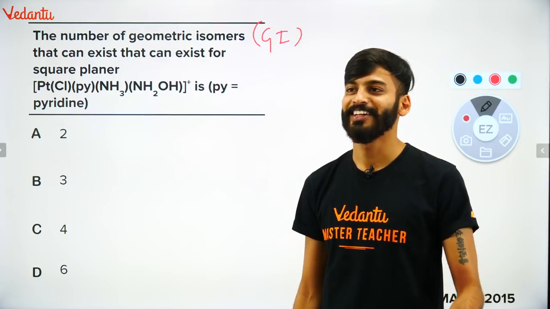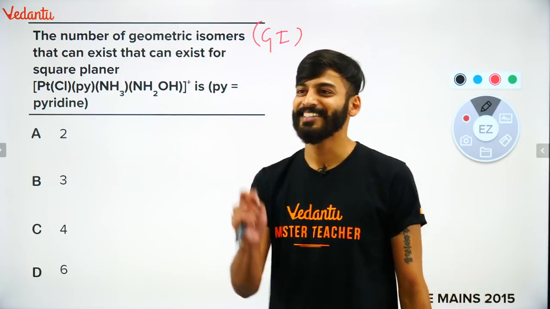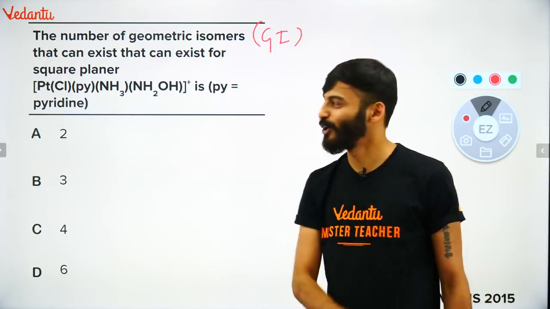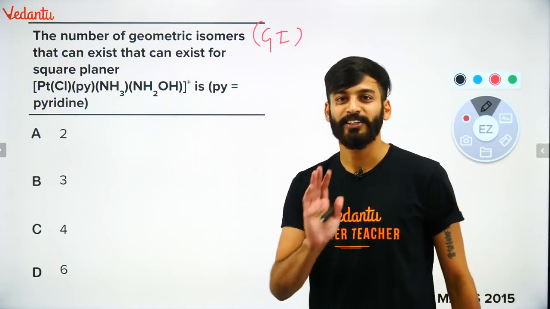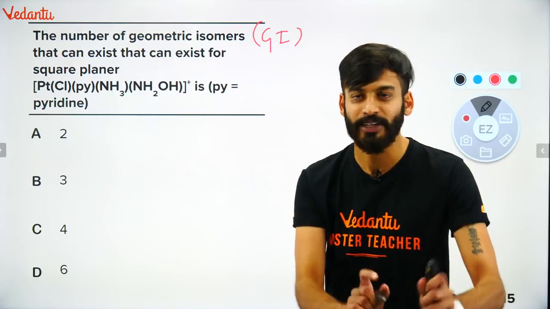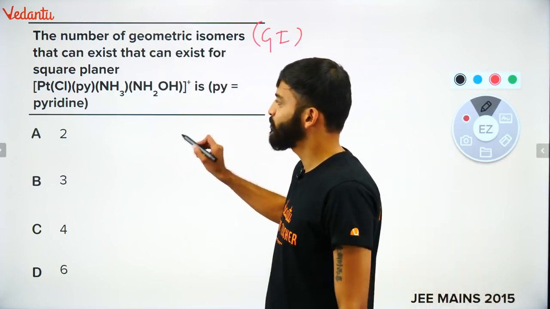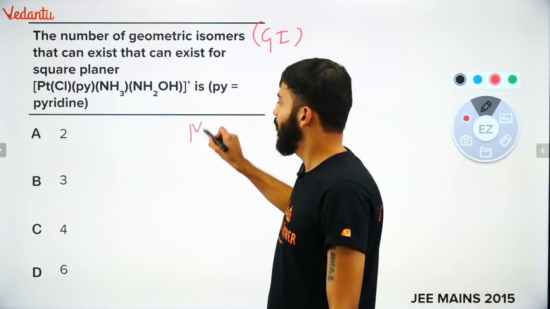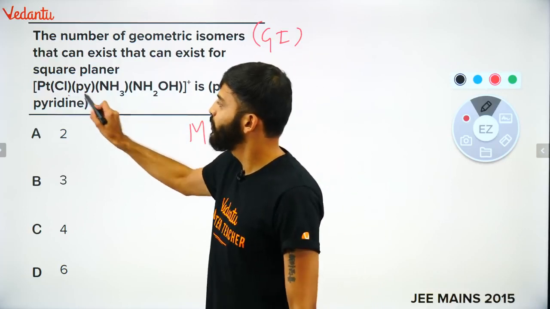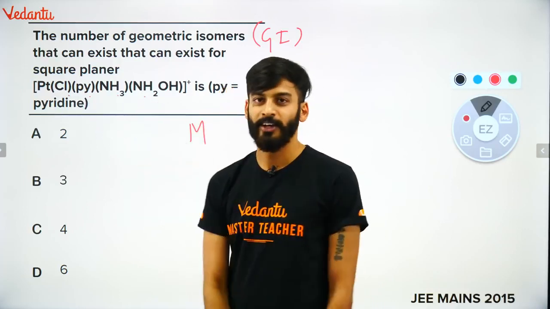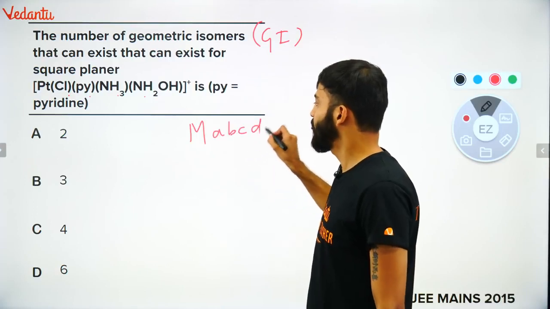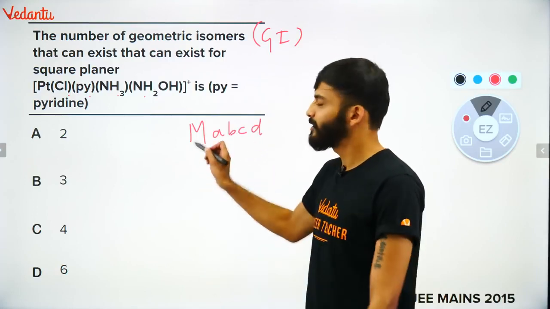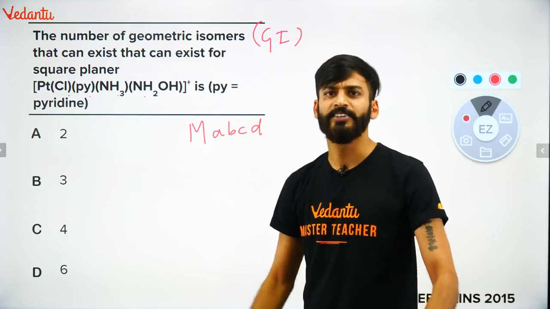So I'm getting a mixed answer. Answer still not coming right. I'll show you how. A lot many of you get confused by GI. Today you'll no longer be confused. I'll tell you a trick. Whenever such things will be there, I'll assume you can see all the 4 ligands are different. So for my convenience, I'll assume A, B, C, D are the 4 ligands and M is the central metal atom. It will be very, very easy for us now.